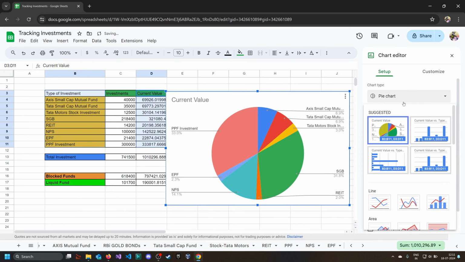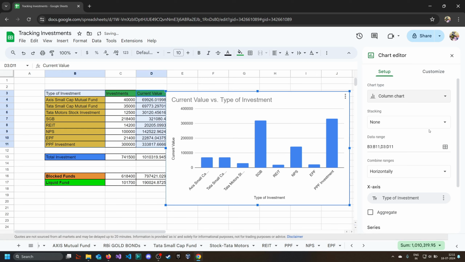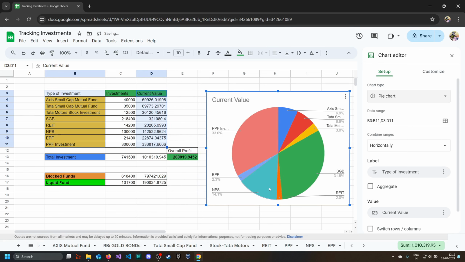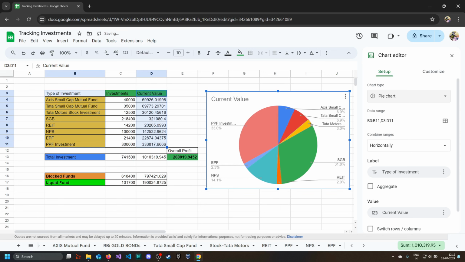Otherwise you can select here what type of chart you want. You can add a column chart, it will show you the values in rupees by type of investment, like which SBJ has around 3 lakhs or PPF investment has above 3 lakh and Access small cap has below 1 lakh, or better, use a pie chart. So this is what I use for my investment tracking sheet. It tells me how my money is divided among different investment types.